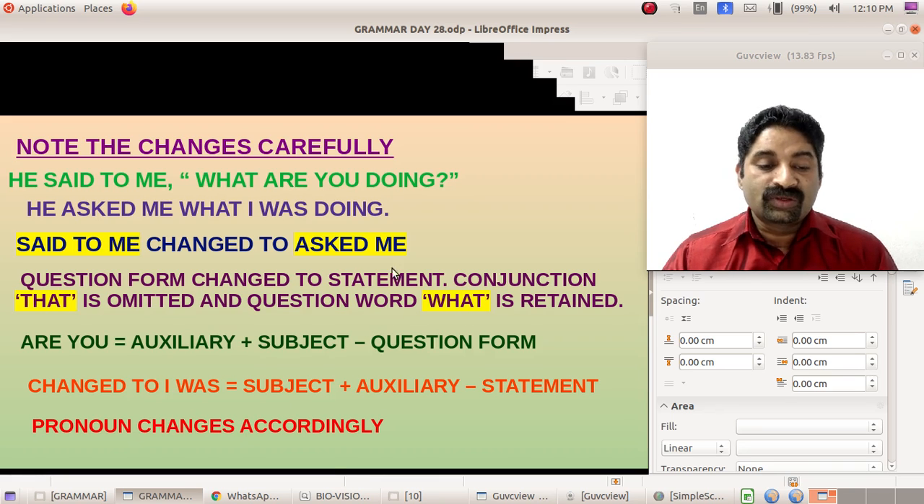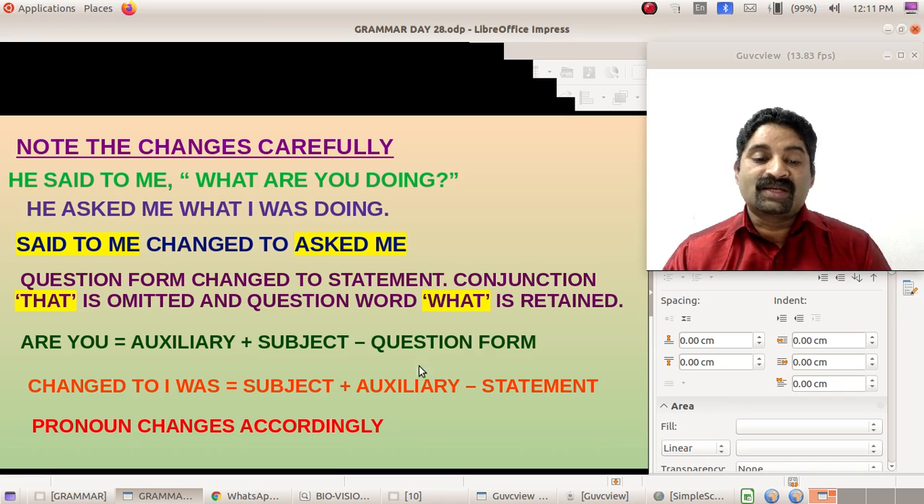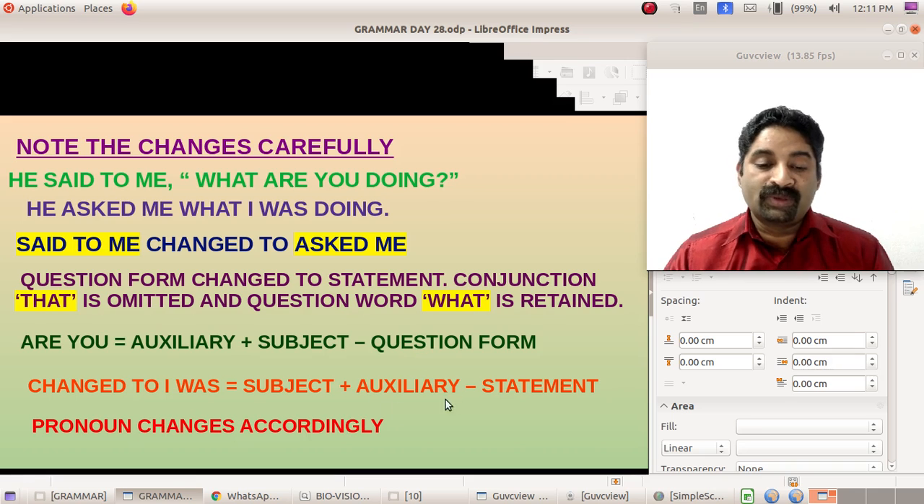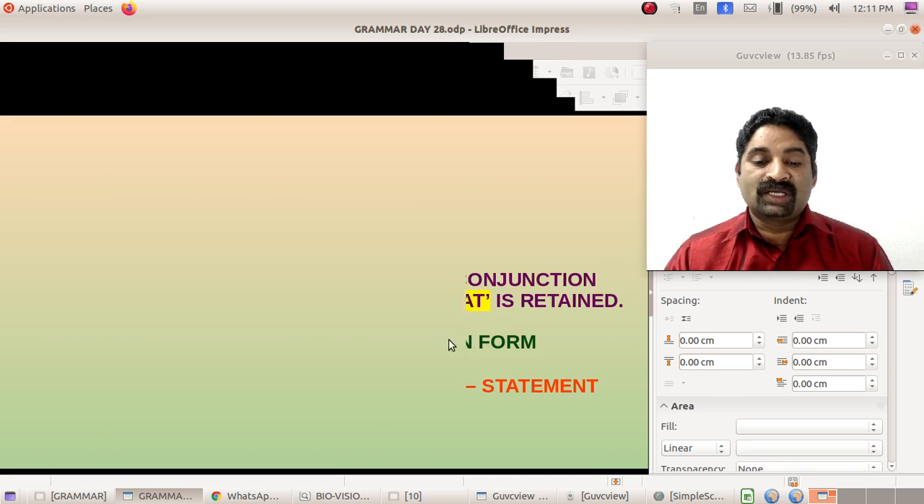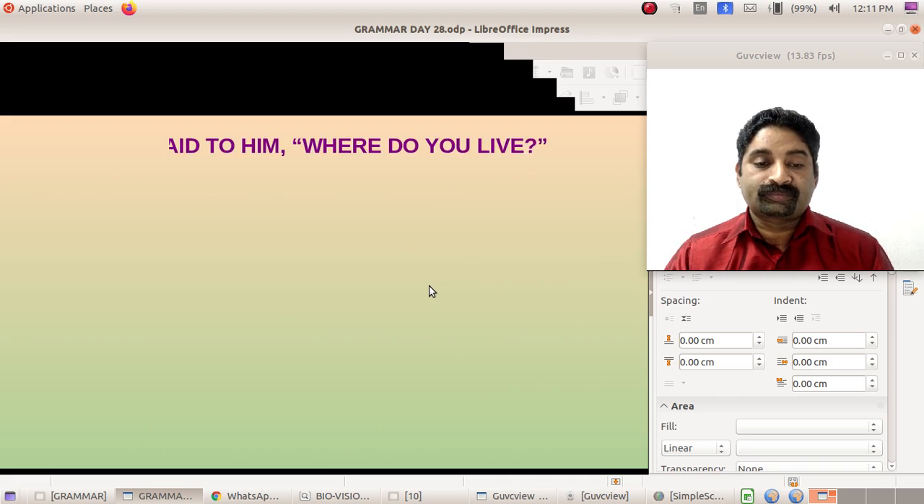Okay. So these are the main changes that happened here. What are you doing? Change it into what I was doing. How did it change? Said to me became asked. That we did not use. Are you, the question form, was auxiliary plus subject. To make the question we had brought the subject after the auxiliary, as we learned before. Here it is the opposite: the subject came first and the auxiliary second. You noticed that, didn't you? Okay, these are the general rules for that.